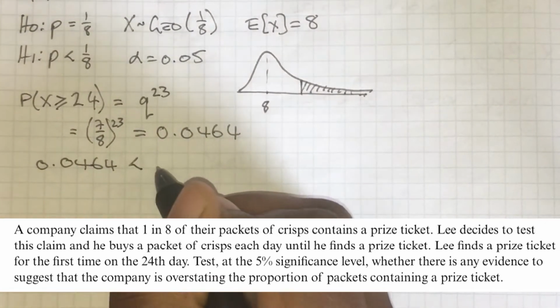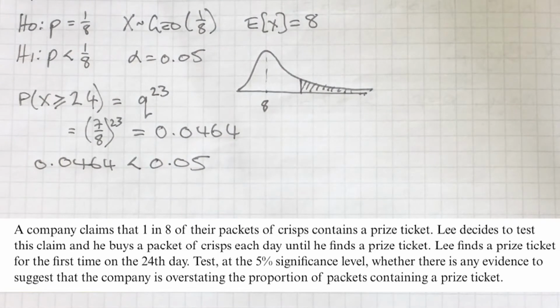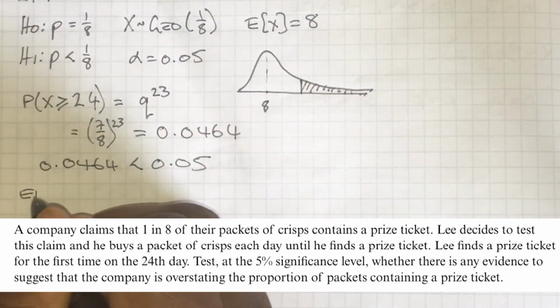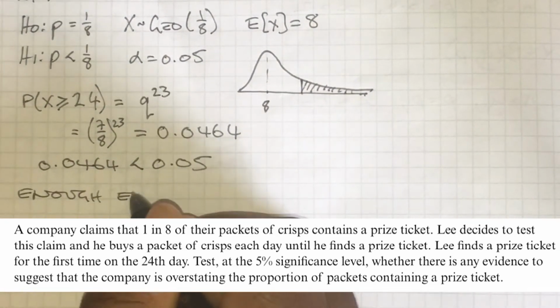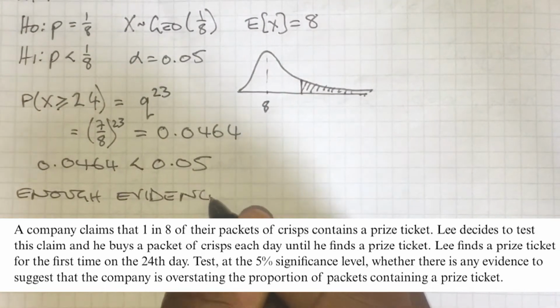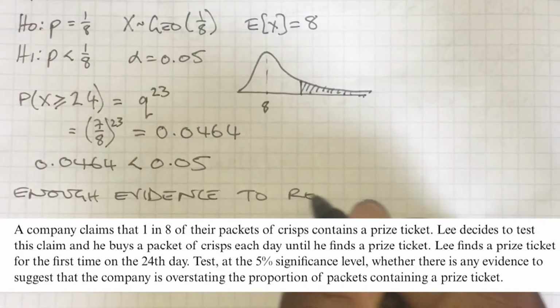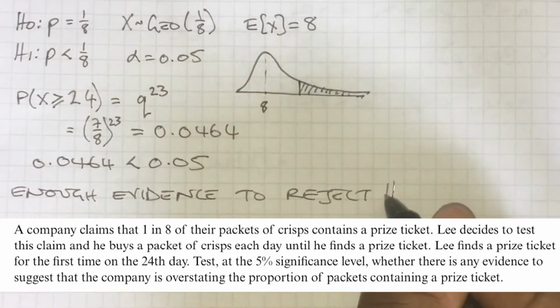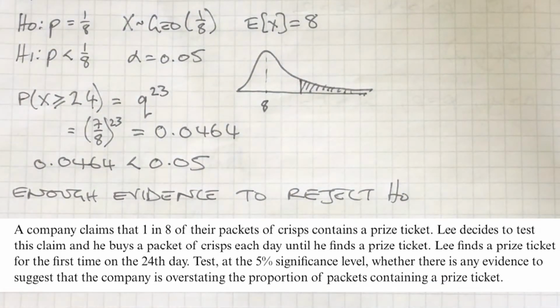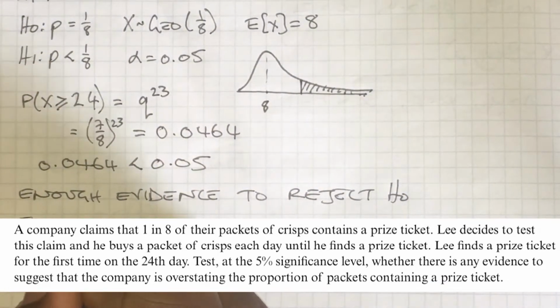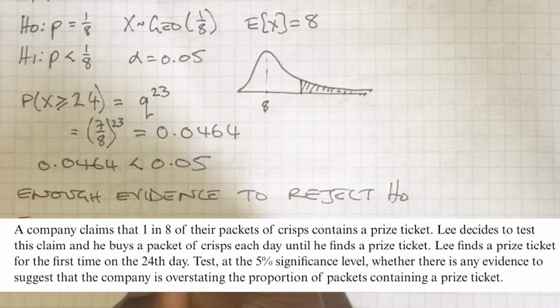And we just make a comparison with the significance level. It's lower than the significance level. It is a significant result, so we can conclude that there is enough evidence to reject H0. And in context, there is enough evidence to suggest that the company is indeed overstating the proportion of packets which contain a prize ticket.